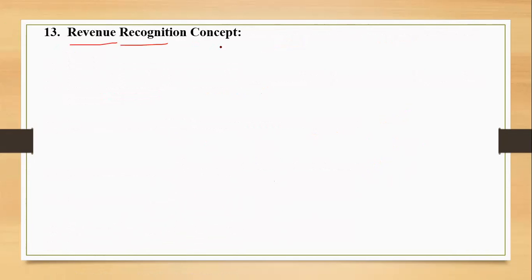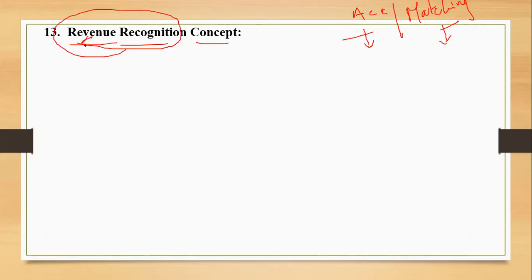13th is the revenue recognition concept, the second last concept of the chapter. Revenue recognition concept is again somewhat related to the accrual assumption and the matching concept. Okay, the same two. What are the things we have learned for accrual assumption and matching concept? A part of that will be repeated over here. When you learn something about the accrual assumption, you talk about the revenues and the expenses. Over here also the revenues and the expenses are discussed. But when it comes to revenue recognition concept, you can see it is revenue only. So we will talk about revenue itself.